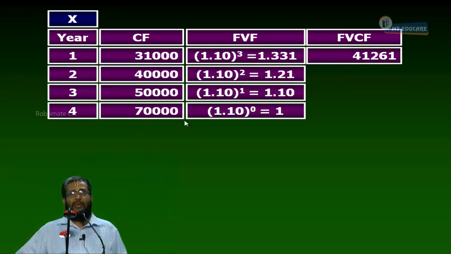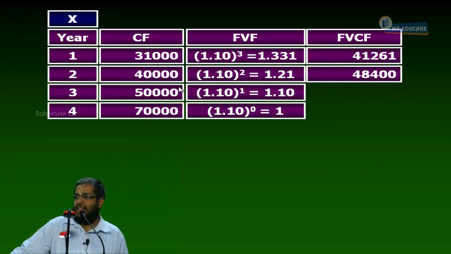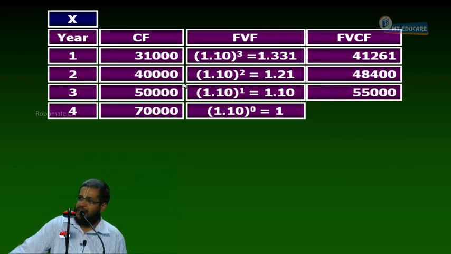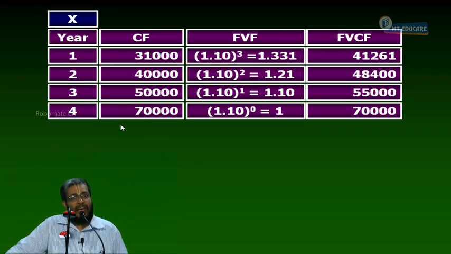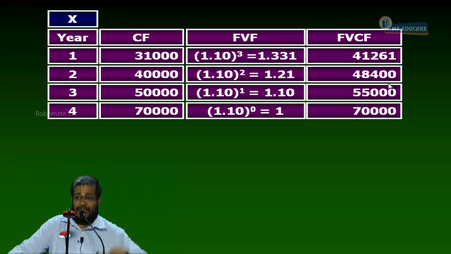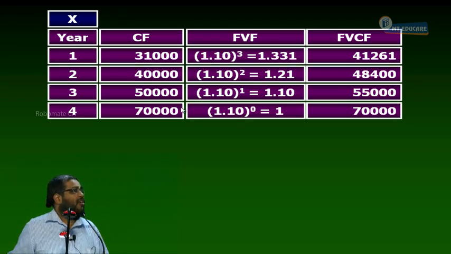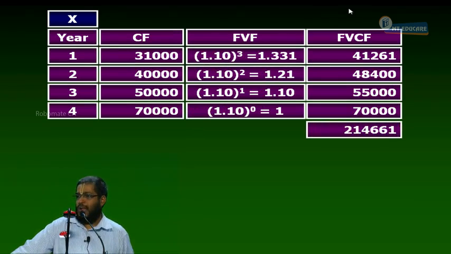Now, tell me, 31,000 into 1.331 gives you 41,261. 40,000 into 1.21 is equal to 48,400. 50,000 into 1.10 gives you 55,000. 70,000 into 1 gives you 70,000. Can I add 31 plus 40, 71, 121 plus 70, 191? Can it be added or not? Cannot be. Why can't I add? Different time values. Can I add the last column? Yes. Everything is in fourth year terms. These are all compounded cash flows. I can add it. Yes or no? If I add it, the money is 2,14,661. Right or not?